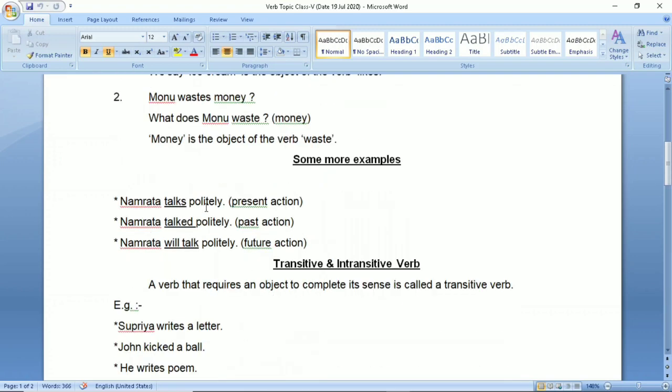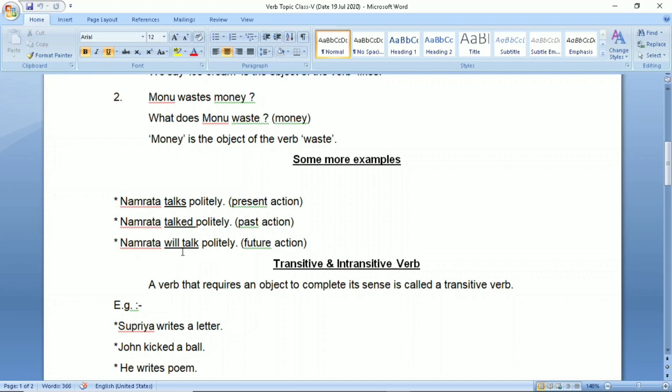Namrata talks politely. Talks is present form of the verb, so it shows present action. Namrata talked politely. Here talked is the past form of the verb talk, so it is past action. Namrata will talk politely.